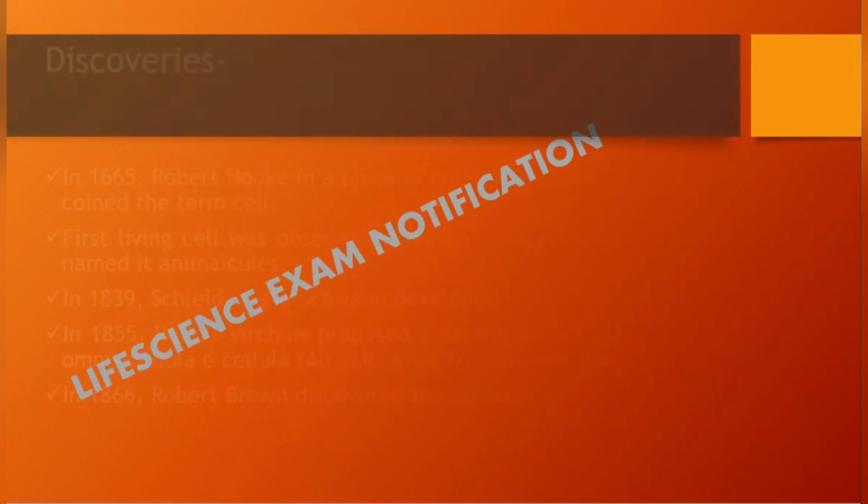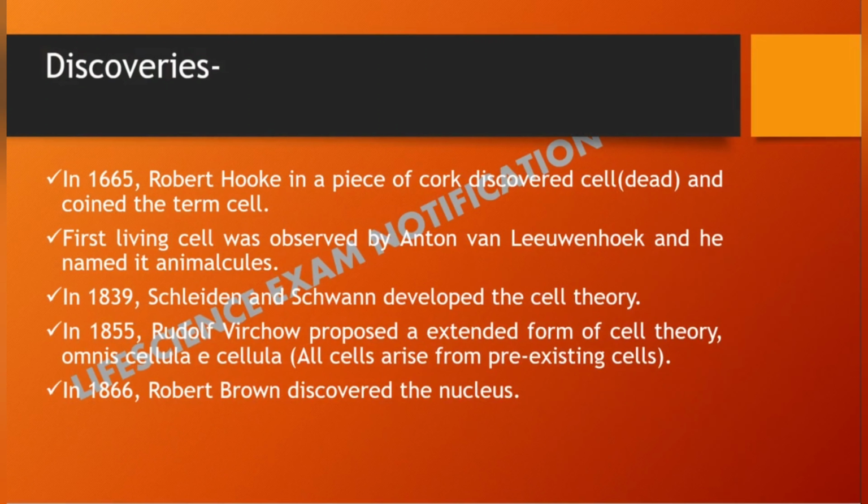Next, if we see here, comes the discovery related to the cell. So these discoveries you may have read many times starting from your 9th standard. First discovery was made by Robert Hooke in 1665 in a piece of cork. He had seen compartment like structures and coined the term cell.